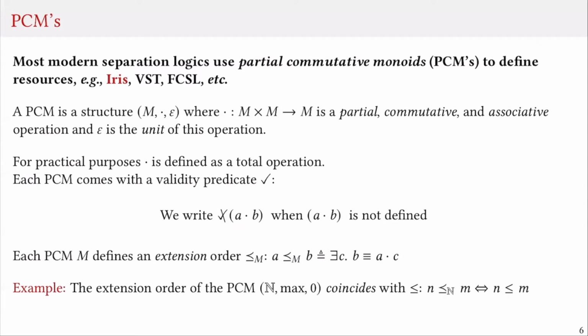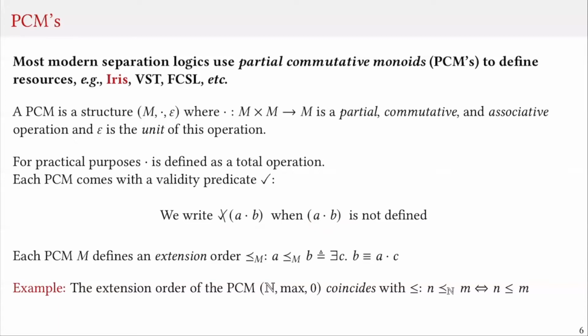For practical purposes, we define our monoid operation as a total operation and instead use a validity predicate to determine when the composition of two resources is valid or invalid. We write that the composition of A and B is invalid whenever A composed with B is undefined.